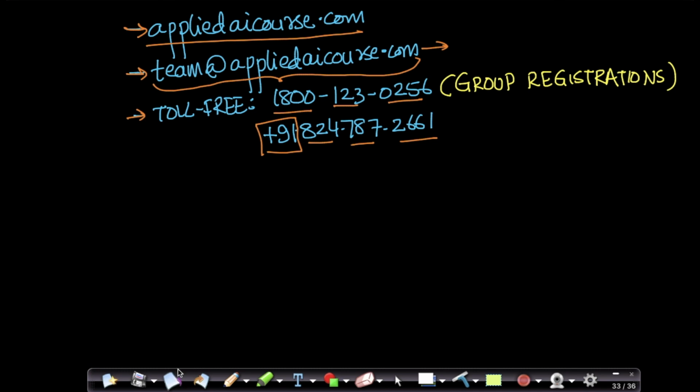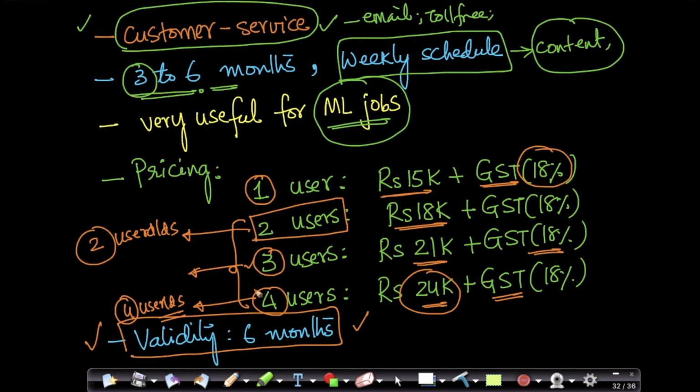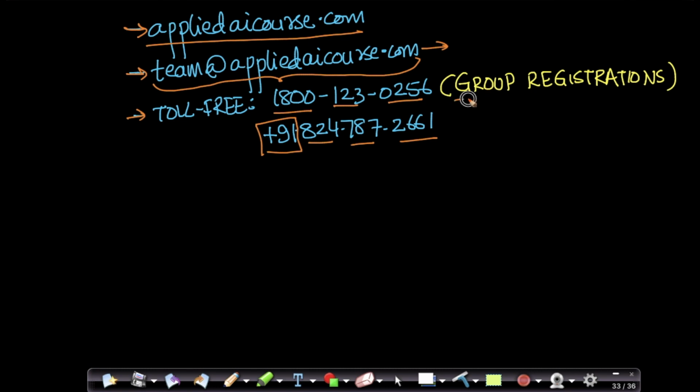And for anybody who is thinking of group registrations, anybody who's a group of 2, 3 or 4 students, please don't forget to call the toll-free number before you pay, so that we can accommodate you and help you through the whole process much more easily. For all group registrations, please call somebody before you pay. Or in general, forget about payment. Even now, if you want to understand what our courses are, please feel free to call our toll-free number or shoot an email to us, and we'll get back to you as soon as possible.